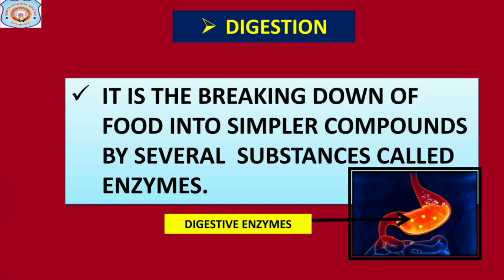Next is digestion process. When we take the food by ingestion process, this food moves toward the digestive system for digestion. In this process, food is broken down into small pieces by using several substances called enzymes.